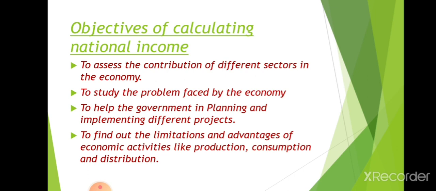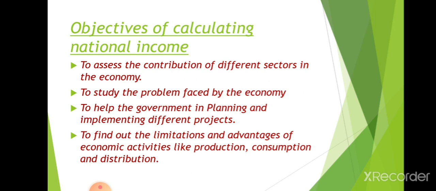we can find out the limitations and advantages of the economic activities. What are the limitations in production? How can we overcome these limitations? What are the advantages of our country in production, consumption and distribution?